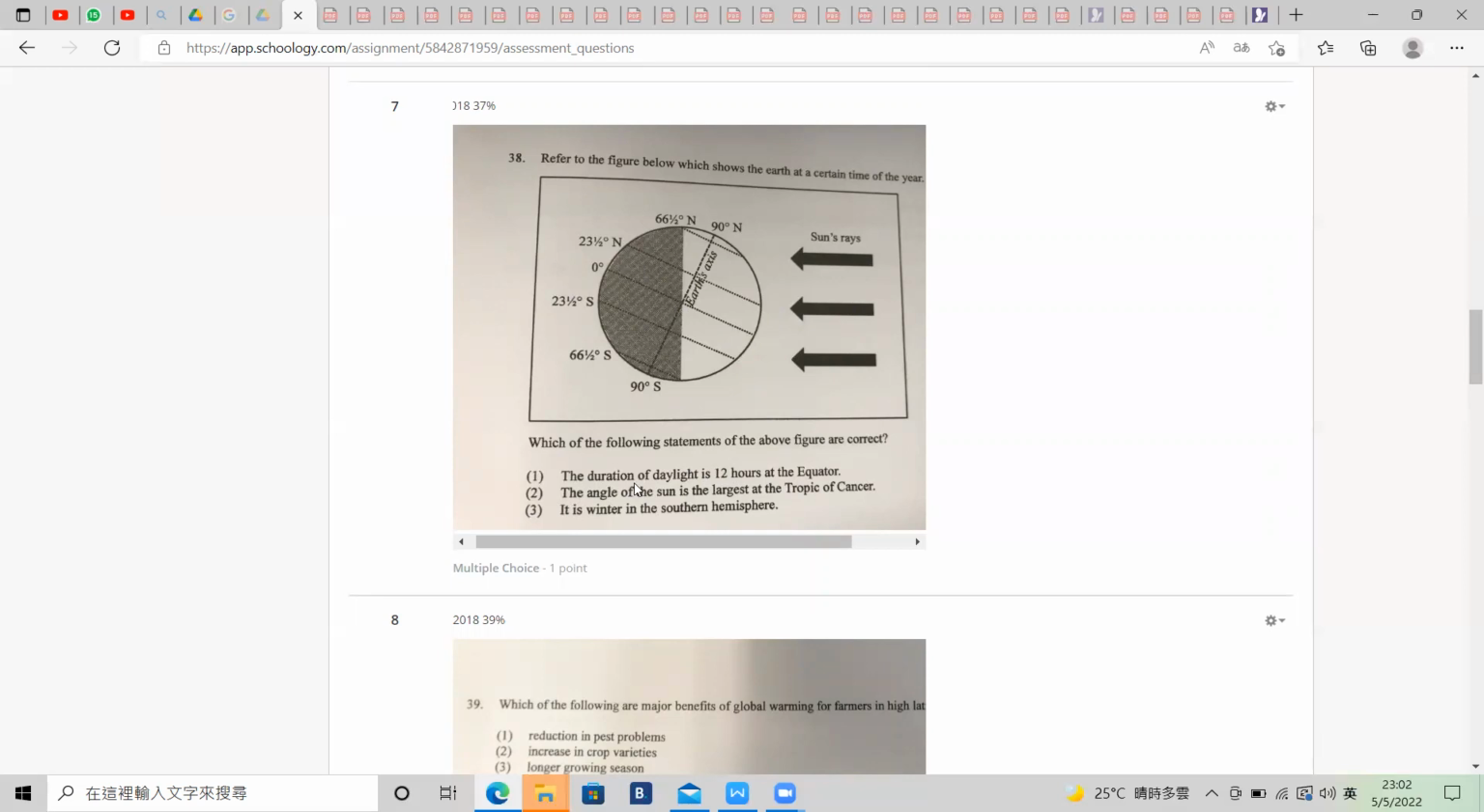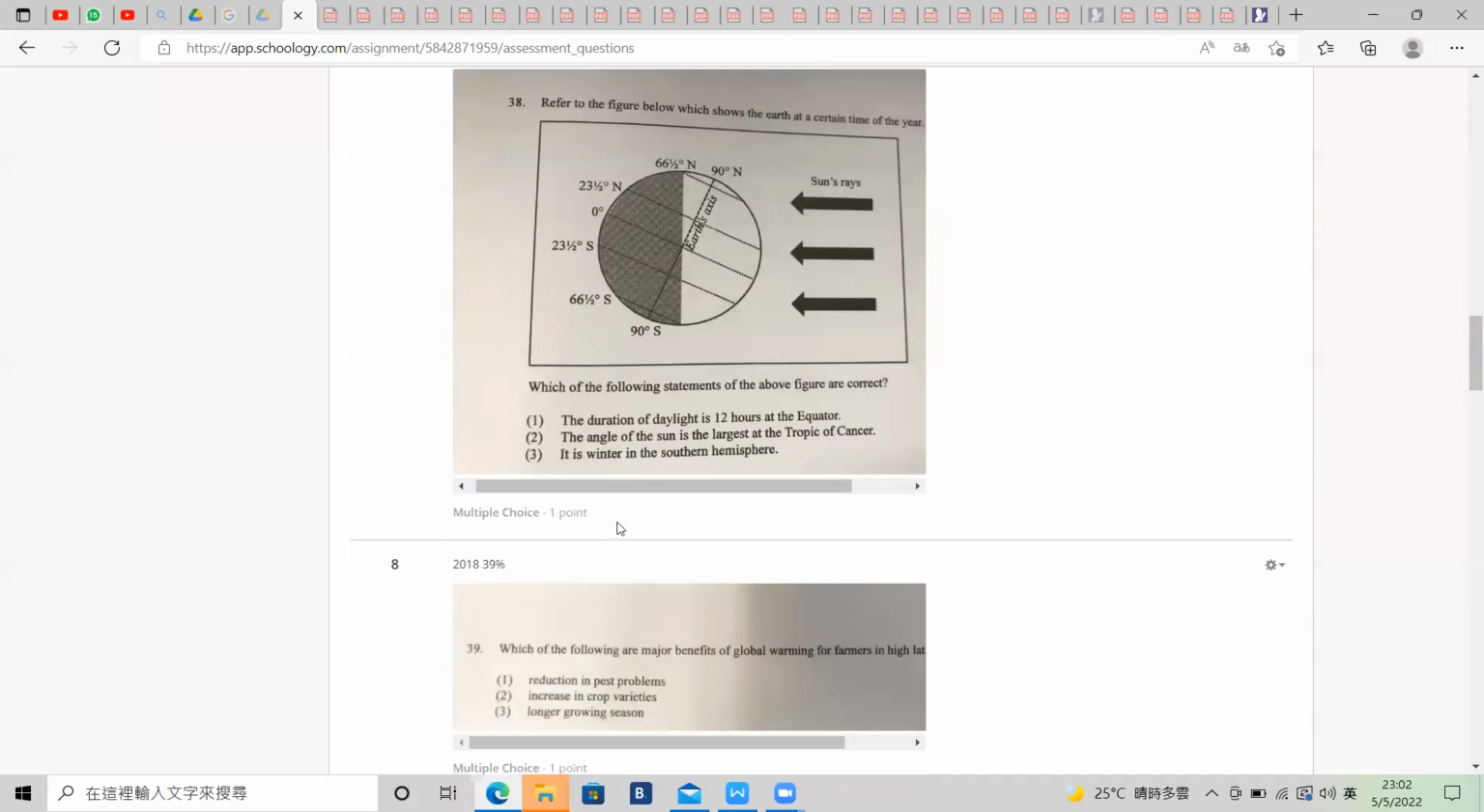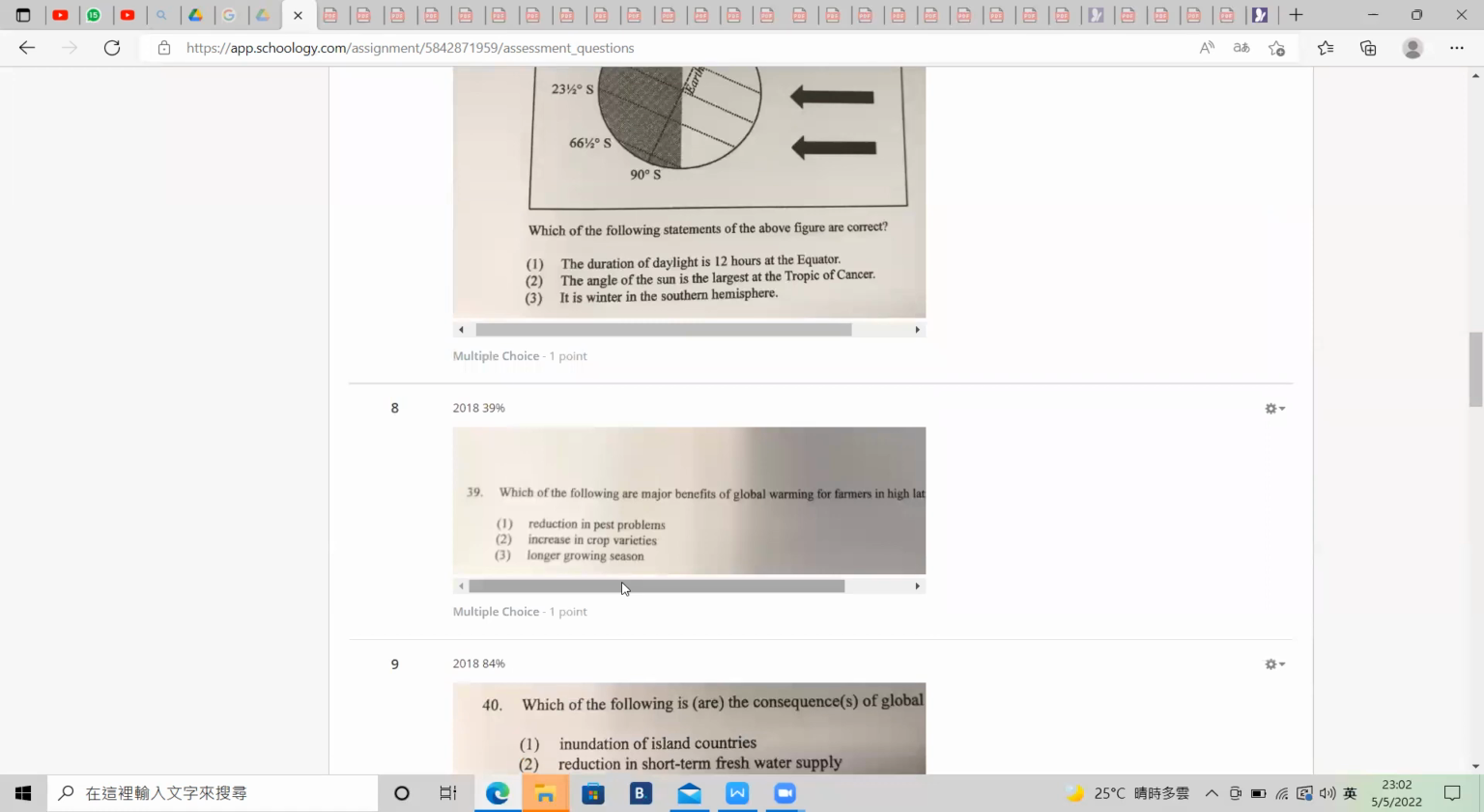Number 1 is correct. How about number 3? It is winter in the southern hemisphere. Can you see the whole southern hemisphere is in the dark? So they are having less insolation. Although there may be sunlight, most of it does not get as much insolation as the northern hemisphere. So number 3 is also correct, because it's winter in the southern hemisphere.